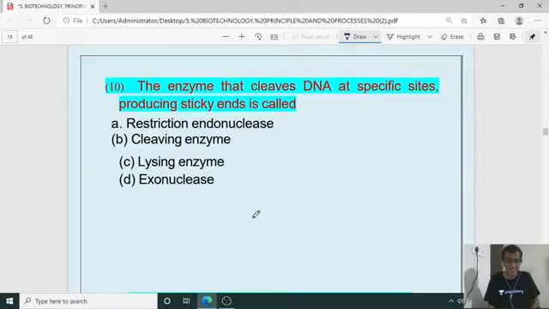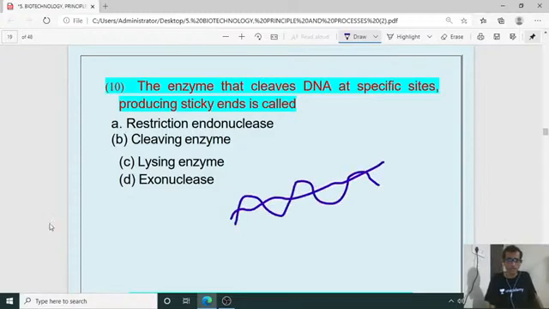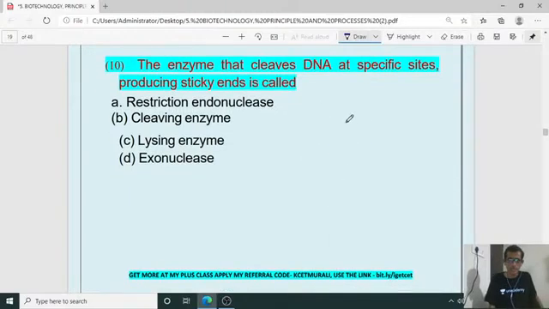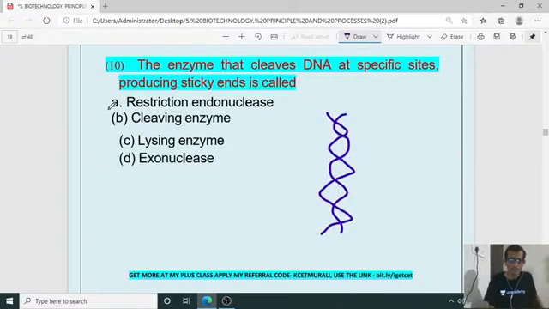Producing sticky end. It is called what? So the DNA is going to be sliced. If the DNA strand is very large, or a very big DNA strand is present, here we can cut the DNA molecule at a specific site by using the enzyme called restriction endonuclease. As a result of that, we are getting the DNA sequence with the sticky end.